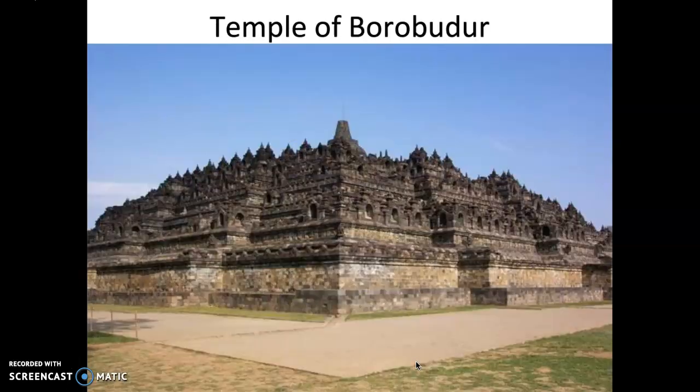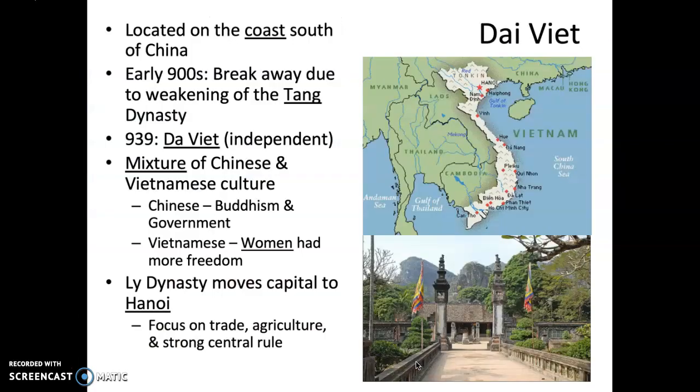So here's what that temple looks like. It's awesome. You can see impressive architecture. And on the eastern coast of Indochina, we have Dai Viet, which is basically the older kingdom of Vietnam, located on the coast south of China.